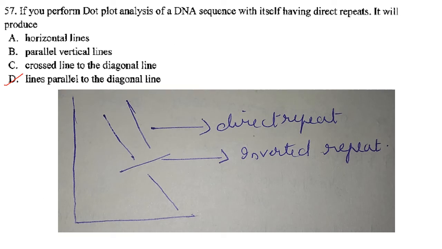Then if you perform dot blot analysis of a DNA sequence with itself having direct repeats, it will produce the main diagonal line. If the line is parallel to the diagonal line, then it is a direct repeat. If it is like this, then it is an inverted repeat. So the lines parallel to the diagonal line will show direct repeats. They have asked for direct repeats, so the answer is option D.